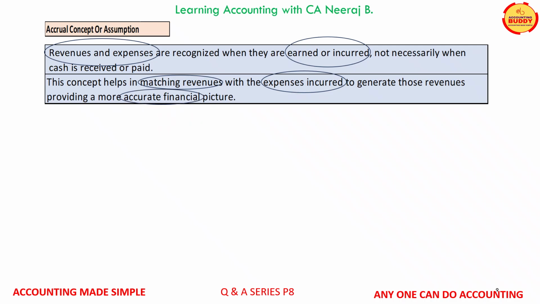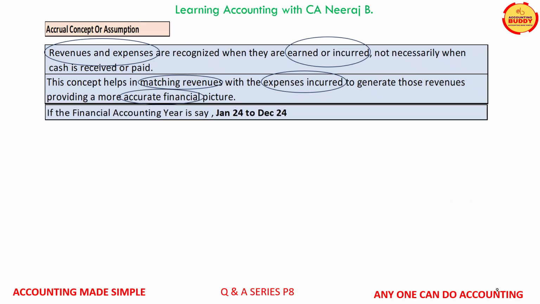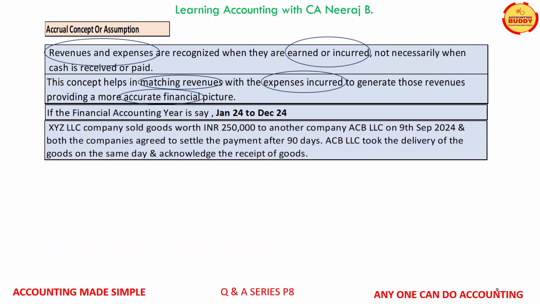Let us understand this with an example. If the accounting period is, say, January 24 to December 24 for a business, the business scenario which we are going to analyze now is that XYZ LLC company sold goods worth INR 250,000 to another company, ABC LLC, on 9th of September 2024. Both the companies agreed to settle the payment after 90 days. ABC LLC took the delivery of the goods on the same day and acknowledged the receipt of the goods.